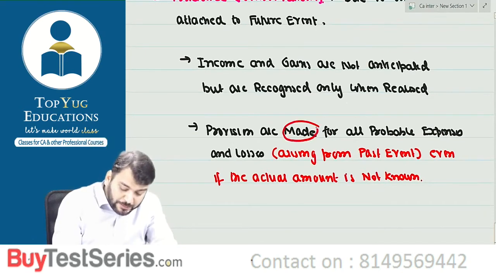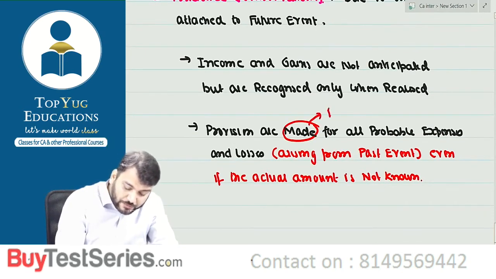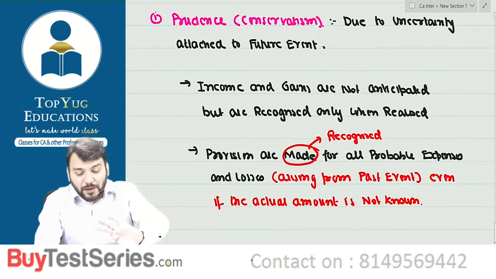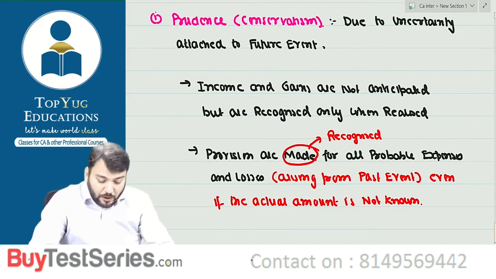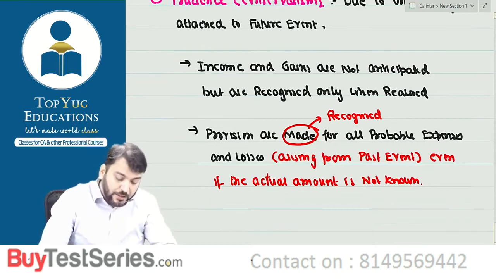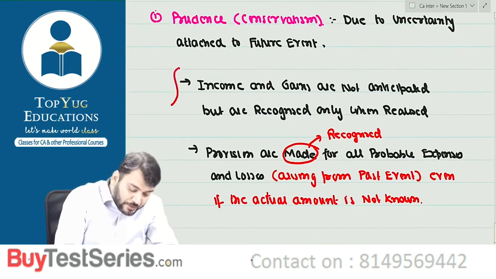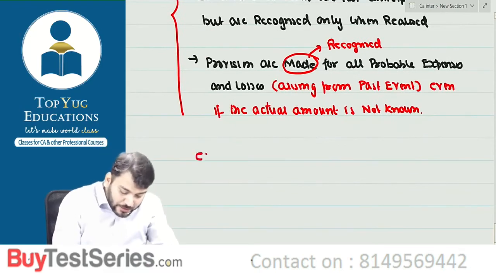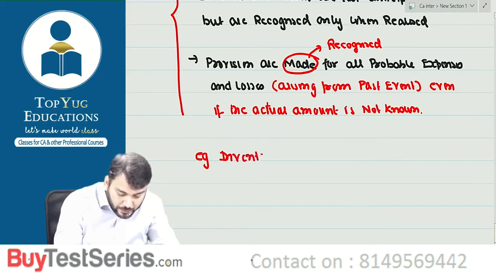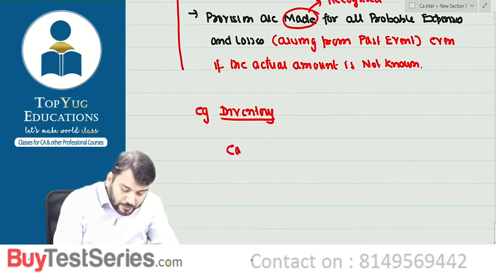The provisions are made means provisions are recognized. Correct? For all probable expenses and losses arising from past events, even if actual amount is not known. Correct? So this is the prudence concept. I think the best example we have already done. Example, inventory. Correct? Case 1,